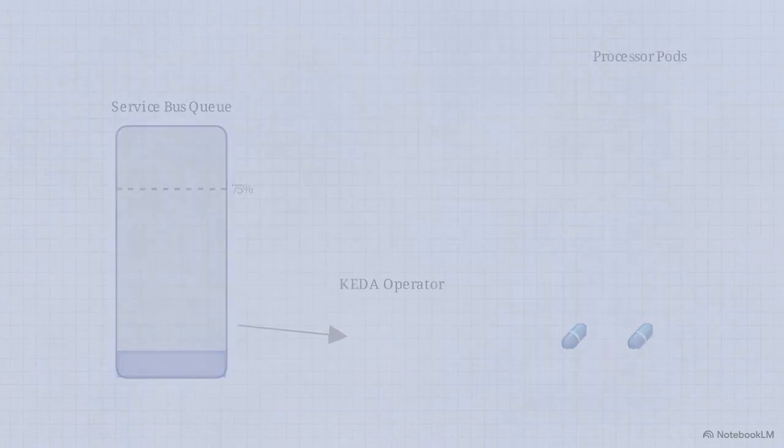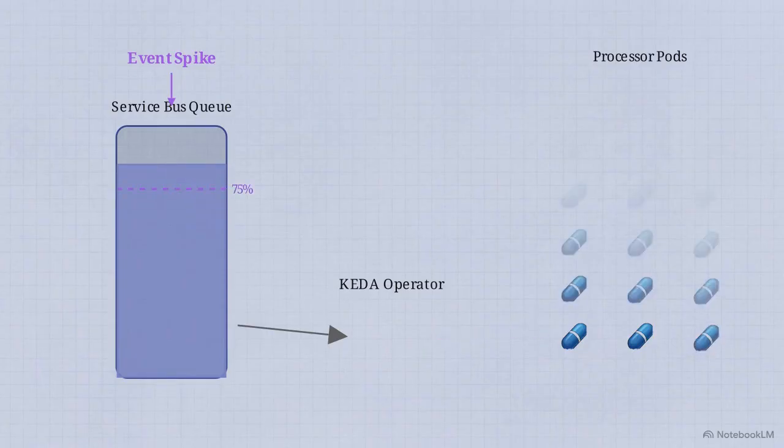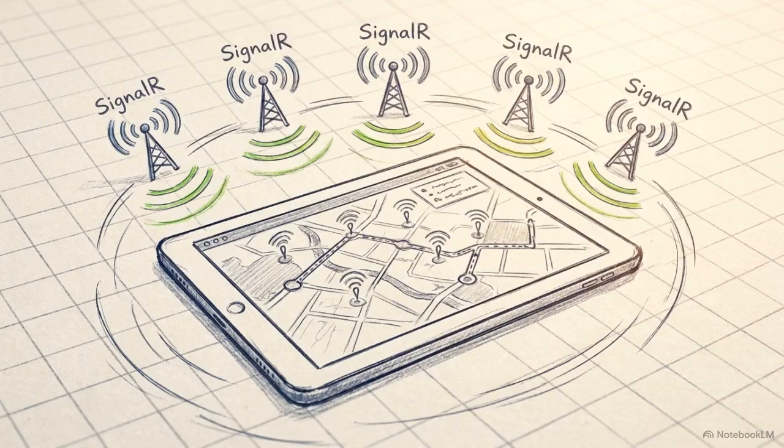To scale these background processors, the architecture introduces Kubernetes Event-Driven Autoscaling, or KEDA. It bypasses standard metrics. As the Azure Service Bus queue depth fills up, KEDA reads that volume and spins up additional processor pods to match the backlog. Once processed, this data moves to the client-facing layer, where SignalR hubs manage real-time communication back to the users.